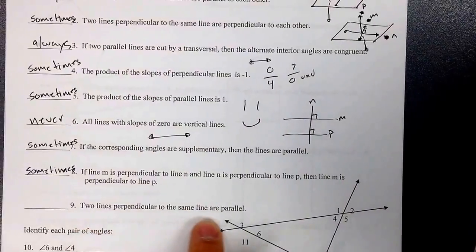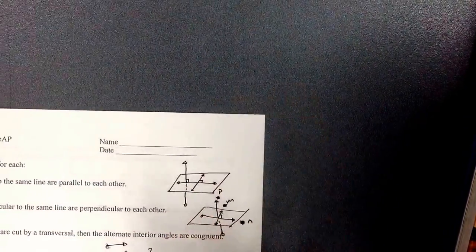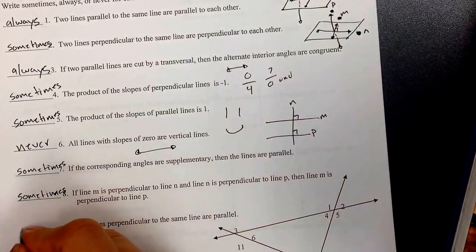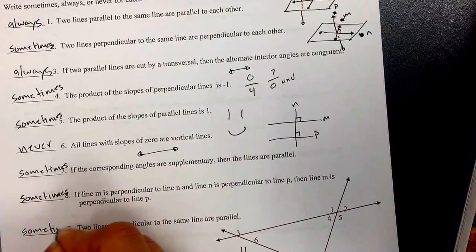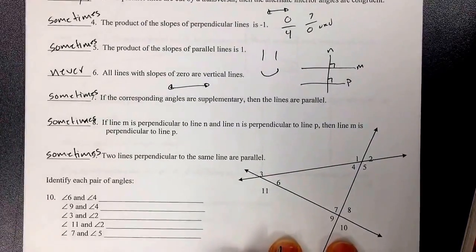Two lines perpendicular to the same line are parallel. Not always. You've got two cases here. They're pretty much the same case. Not always. This one is also a sometimes. Gracious. 3 dimensions are hard. 3 dimensions are hard. Continuing on.